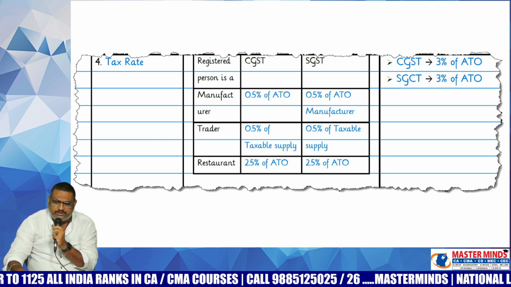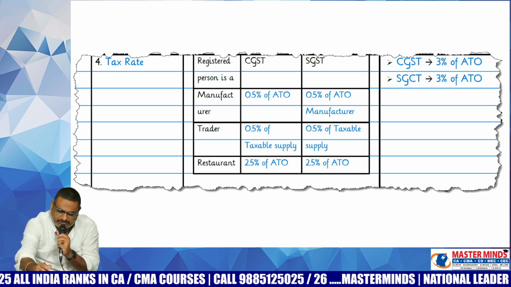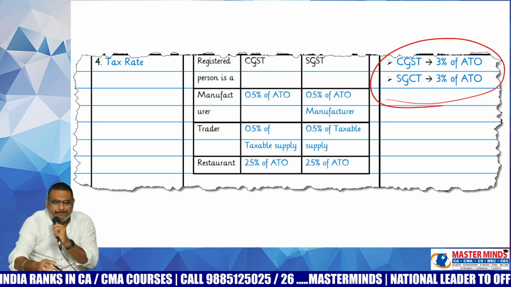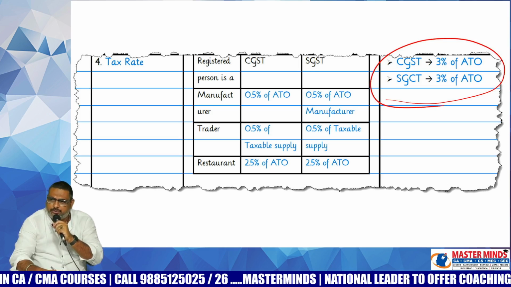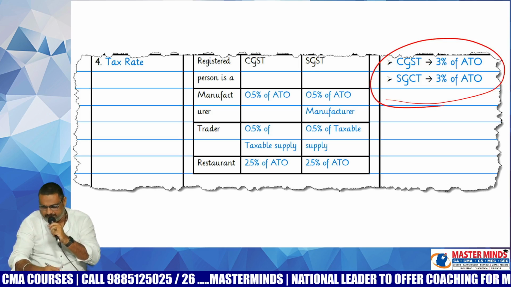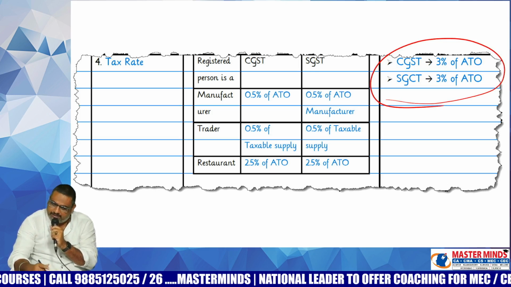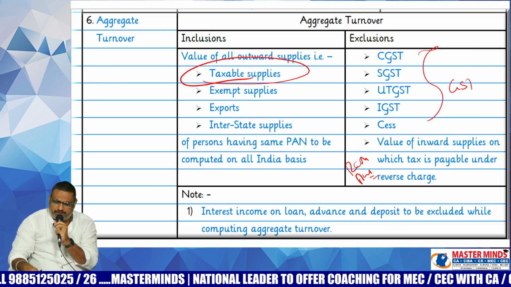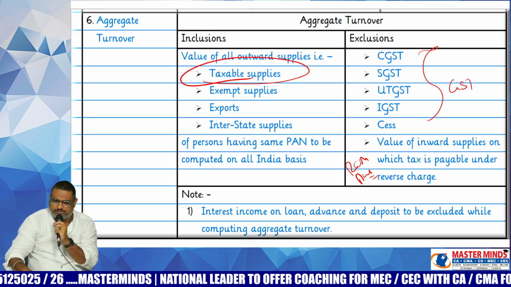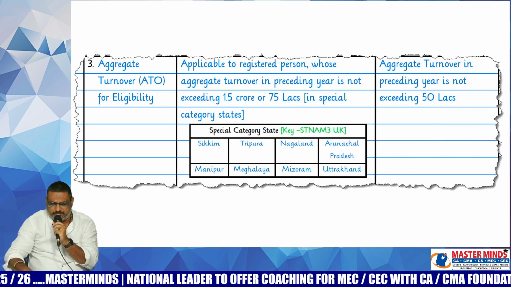And what is the concessional rate that is applicable under 10(2)(a)? CGST 3%, SGST 3%. In total, it will be 6%. Okay. And here this point is not applicable up to this point. Please make a note of it. After that, we will see the remaining points.